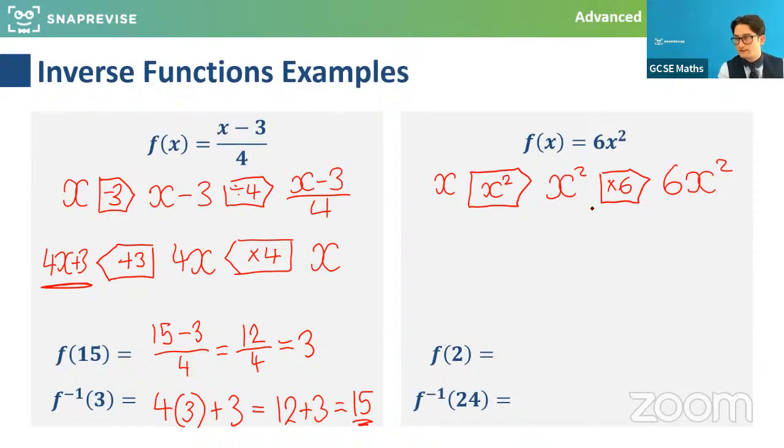because they think, oh, 6x, and then I square it all. But you don't square it all. You're squaring x, and then you're timesing x squared by 6. So what would be the reverse of this? What would be the inverse function? Let me know if you've got any ideas.